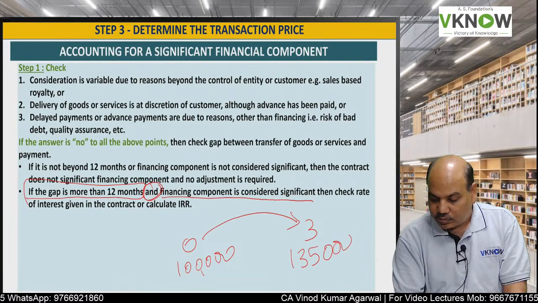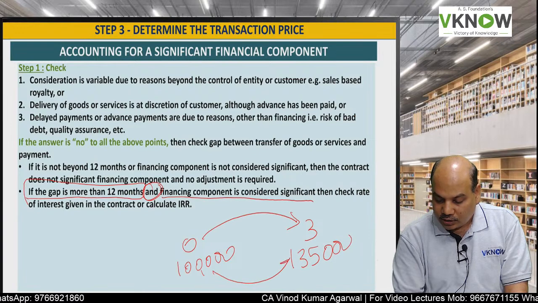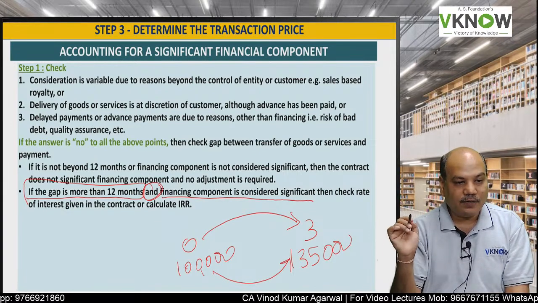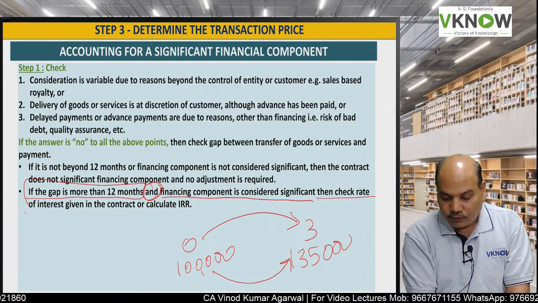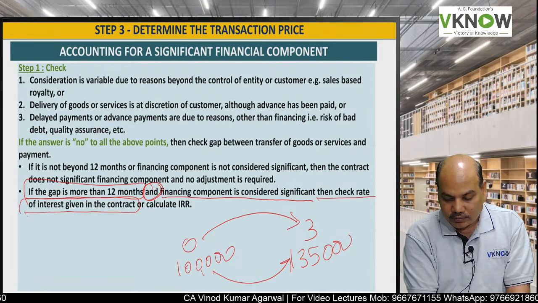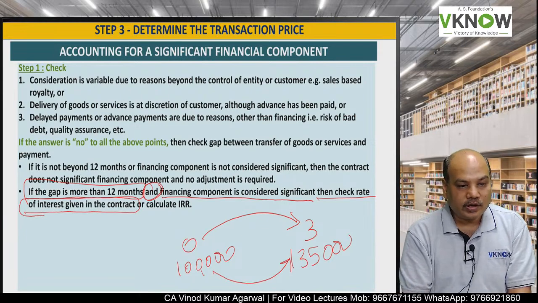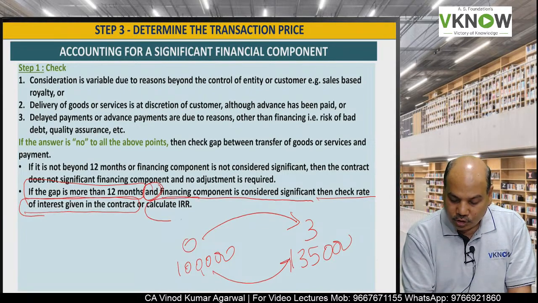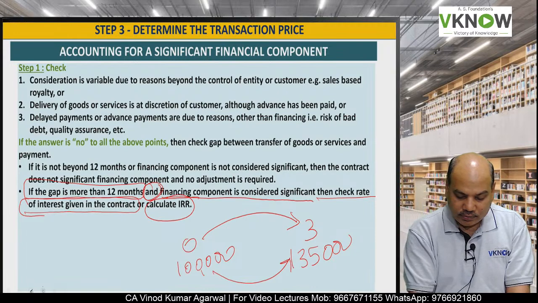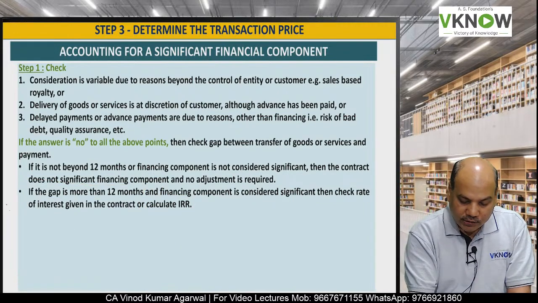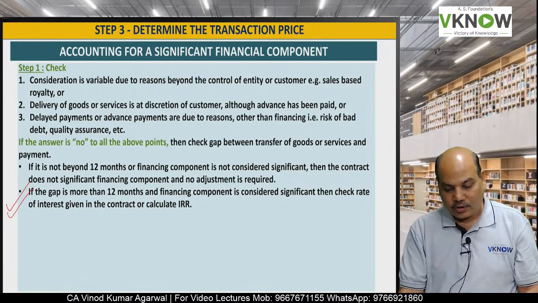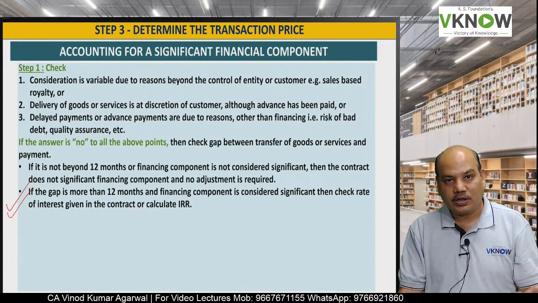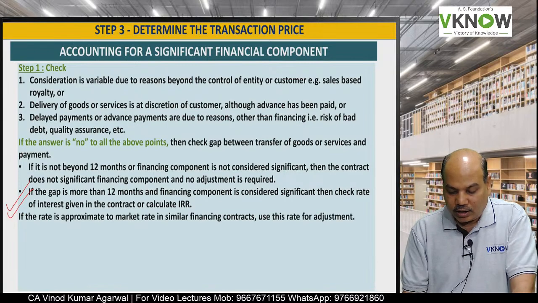So the gap is 3 years and 35,000 is a significant financing component. Then check the rate of interest given in the contract. If it is not given, then calculate the IRR. So this is important for exam purposes. They have asked questions on this. Check the rate of interest in the contract or calculate IRR.